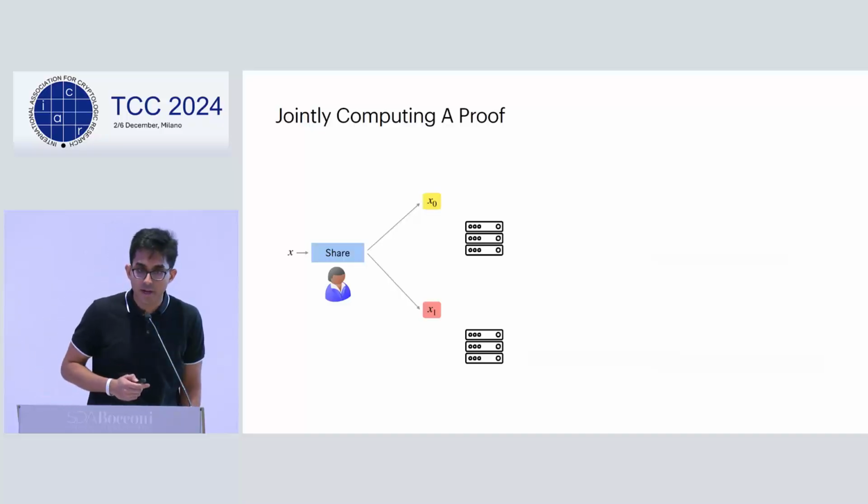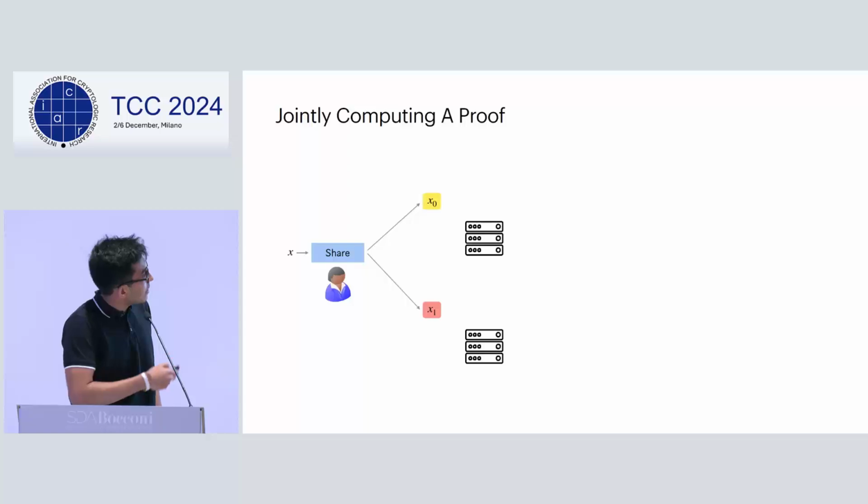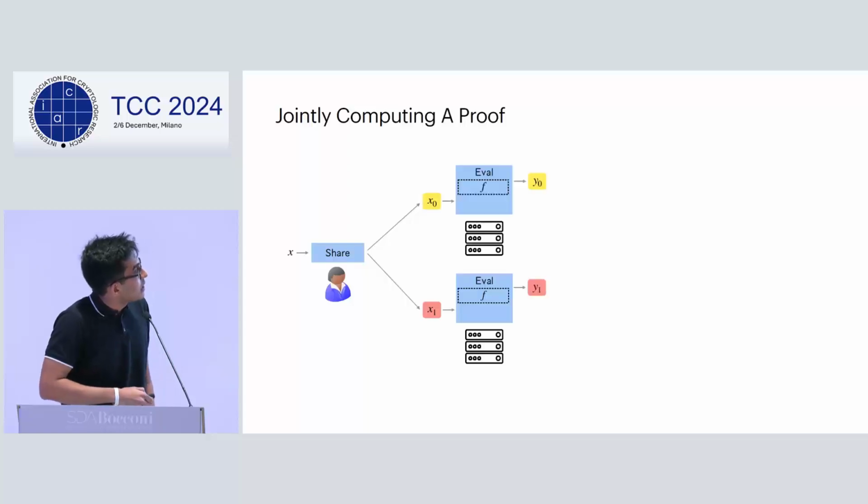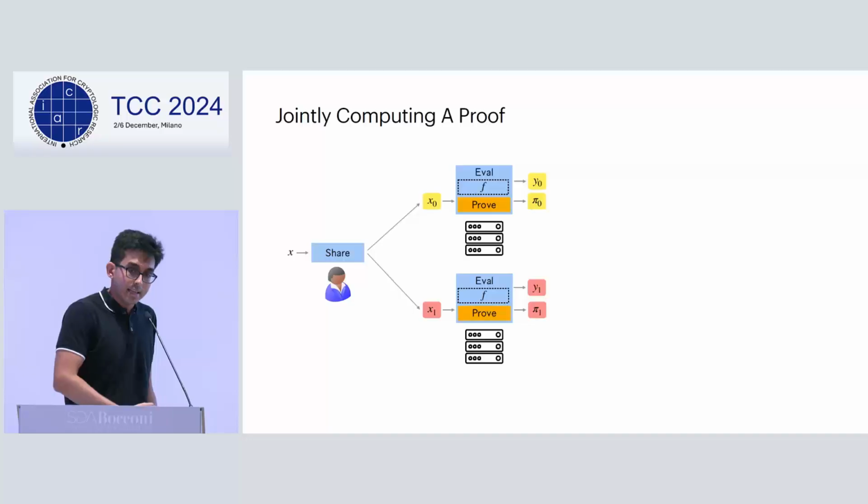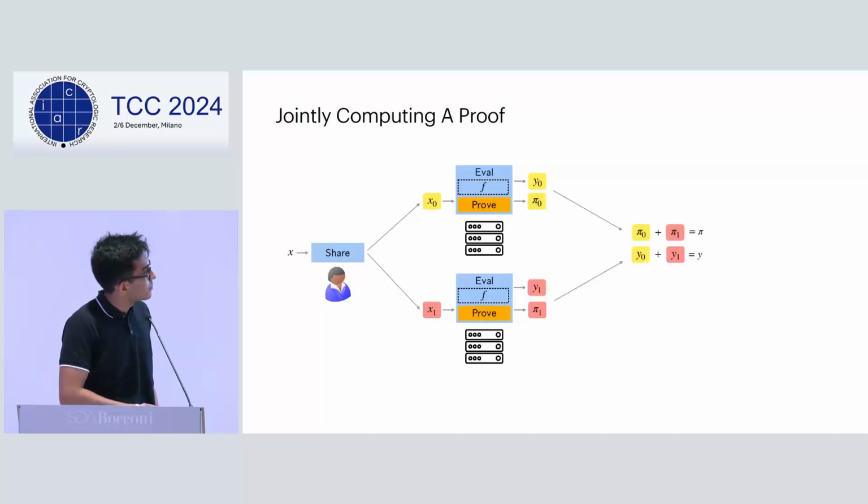So let's see how we can do this. Naively, again, the client secret shares its input. Then the servers use the evaluation algorithm to first evaluate the underlying function and compute shares of the output. Then they run the zk-SNARK prover within the evaluation algorithm and compute shares of the proof.